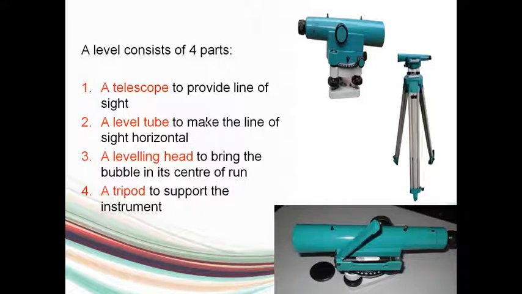Then a tripod in order to support the instrument. The figures of the level, leveling head and the tripod are shown in this figure. You can see the bubble tube in the lowermost figure. Okay, this leveling head is the one with foot screws as shown in this figure, and telescope you will be knowing.